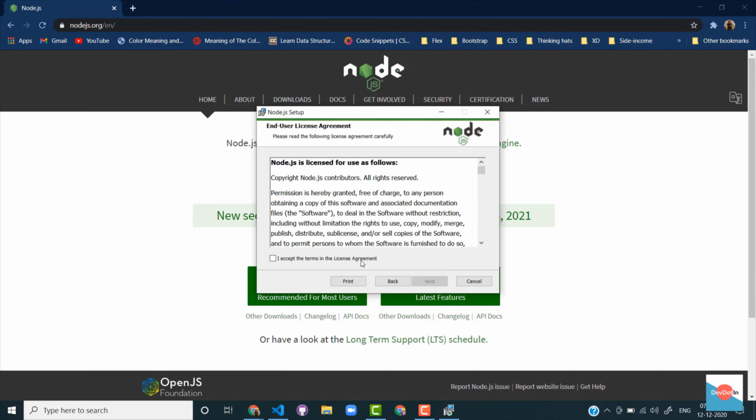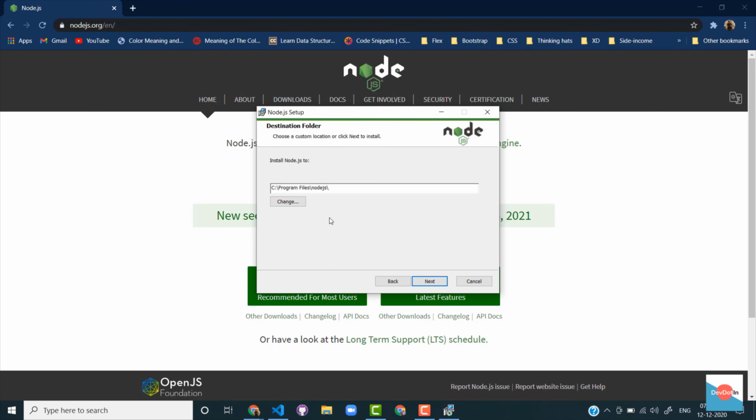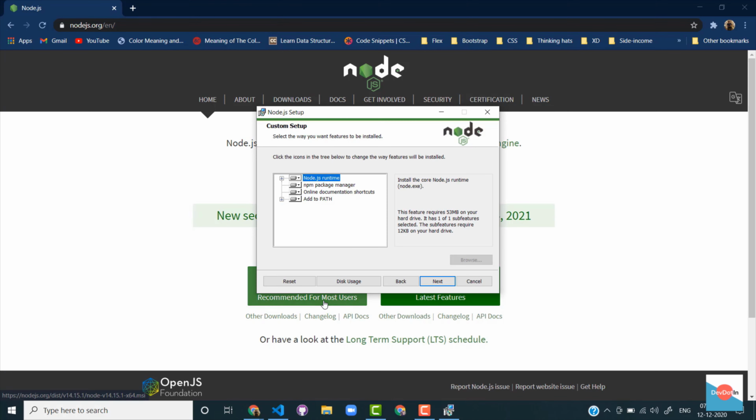After it gets downloaded, click on it. Next, accept the terms and conditions. Here you can see that along with the Node.js runtime, it is also showing npm and some other documentation shortcuts and add to path. Adding node to path is very important. If it is not added, we have to do it manually after installing the package.